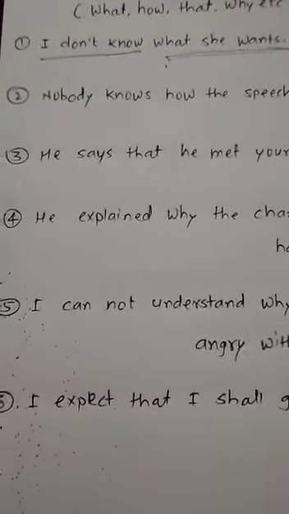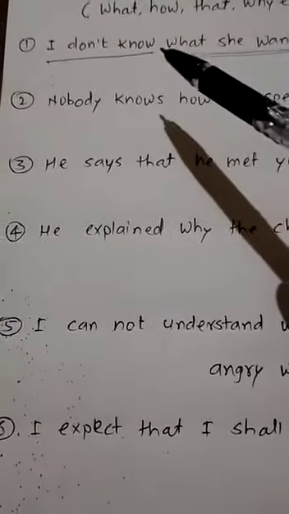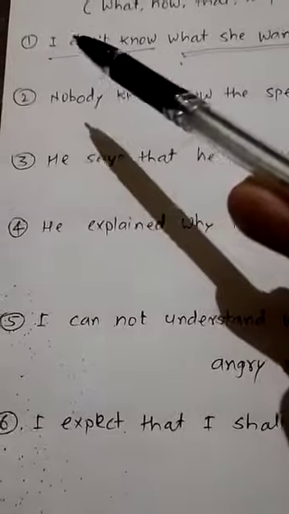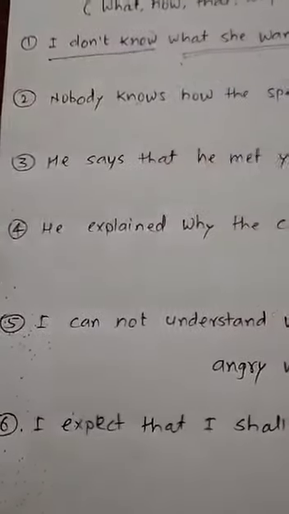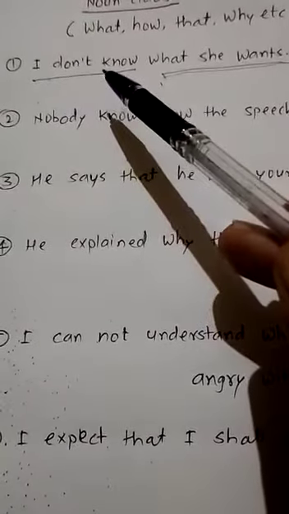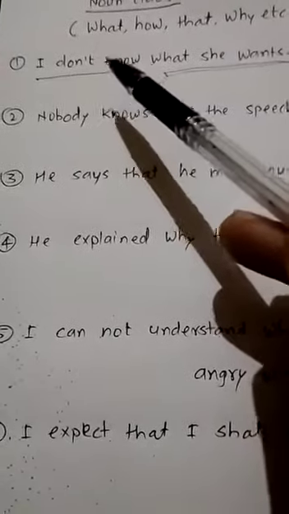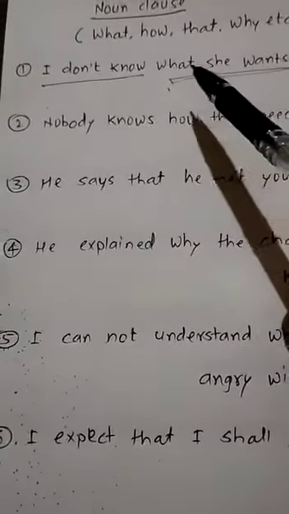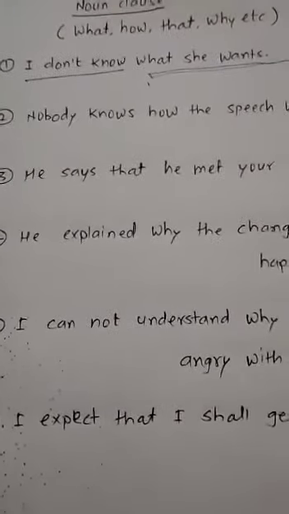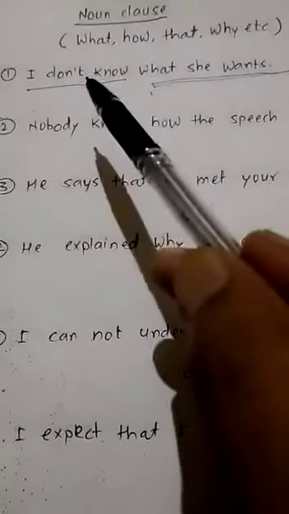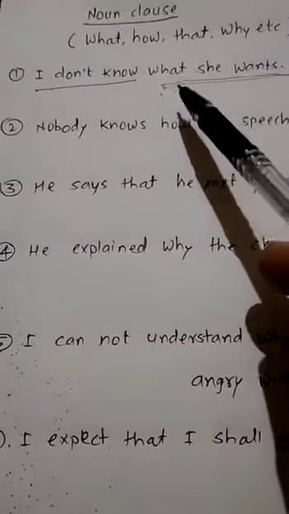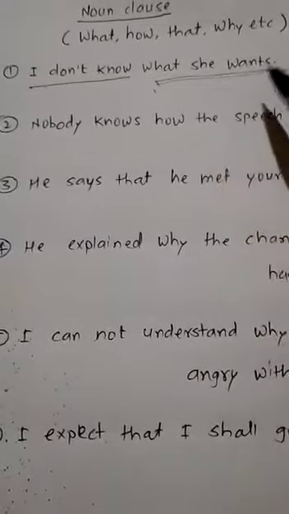Here there is one technique. You should question the verb of the main clause with what. Take the example: I don't know what she wants. I don't know is the main clause, and what she wants is the subordinate clause. What don't I know? What she wants. If you frame a question with what to the main verb and you get the answer, it means that subordinate clause is an example of noun clause. While writing the answer, write: main clause, I don't know; subordinate noun clause, what she wants. In this way you will have to write.